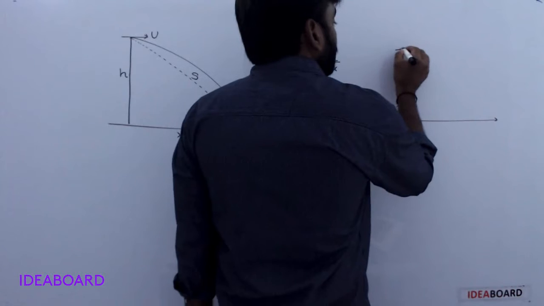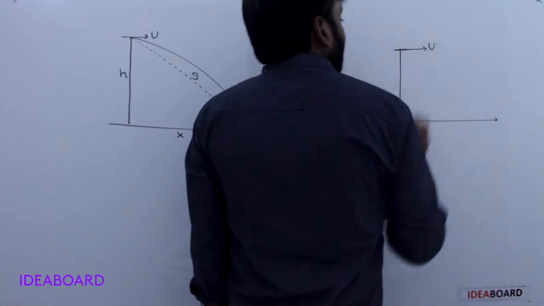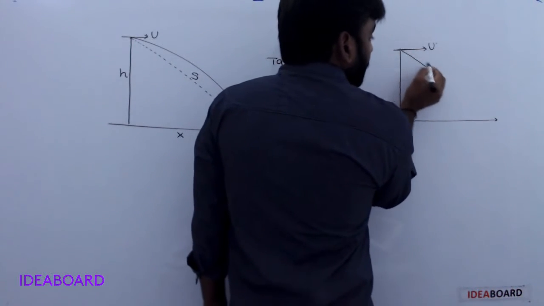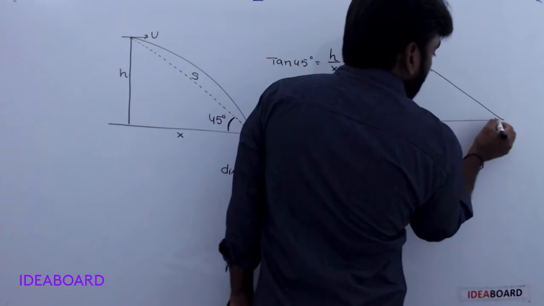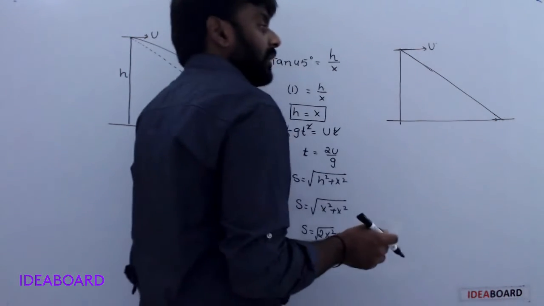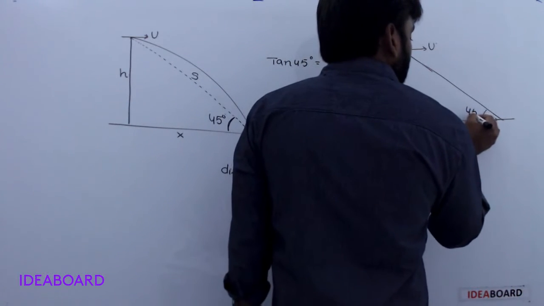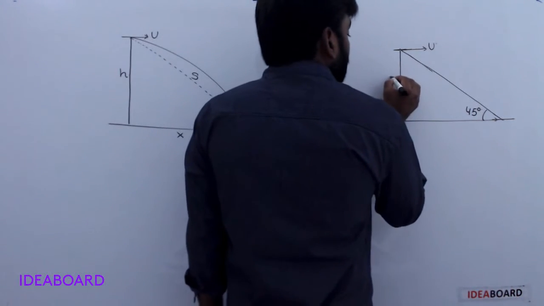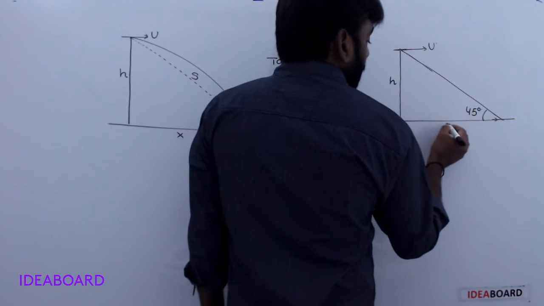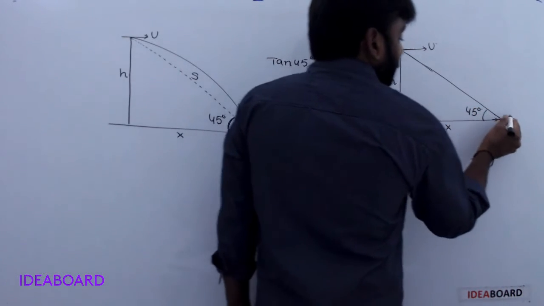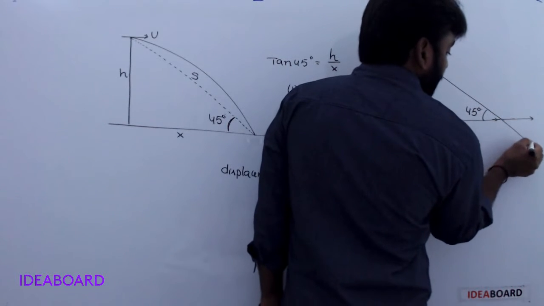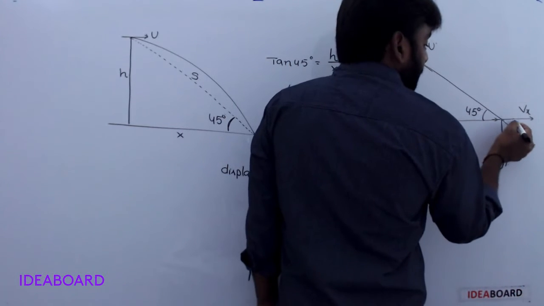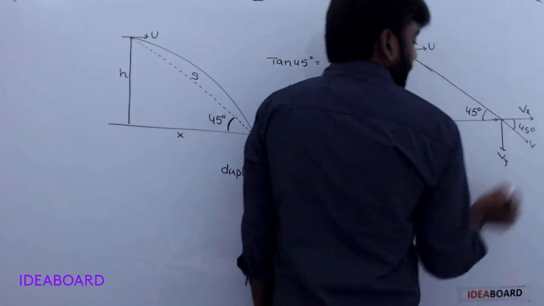Now if a body is projected horizontally and it strikes the ground at 45 degrees, with height h and horizontal distance x, the velocity v has components vx and vy, and this angle is also 45 degrees.